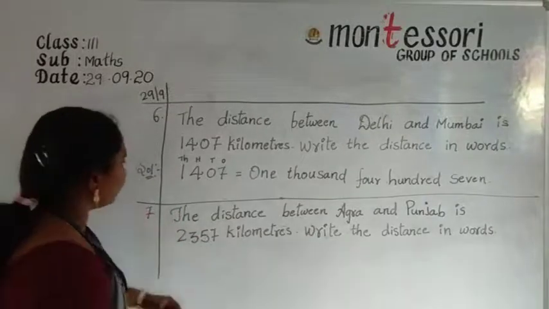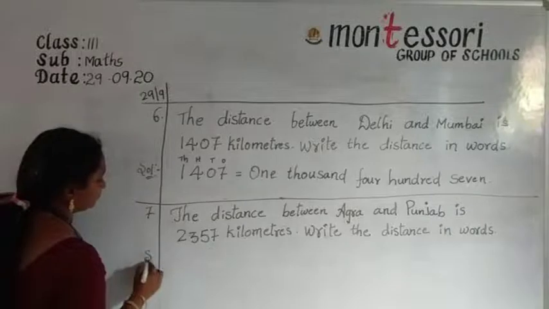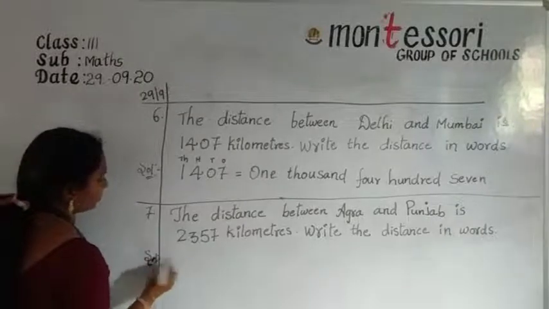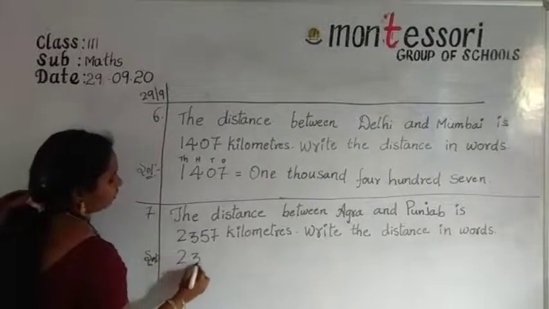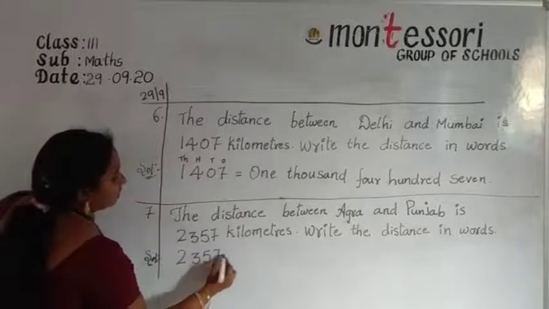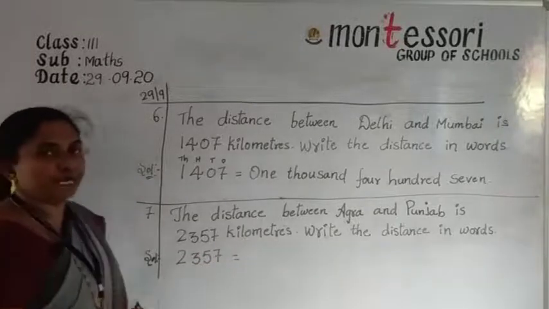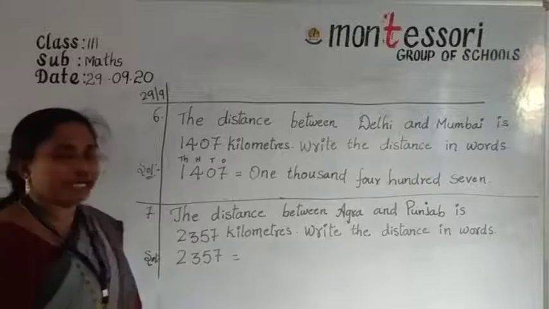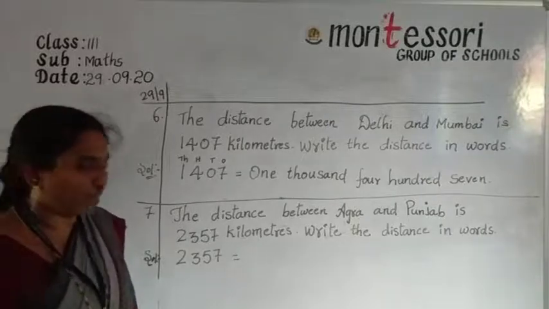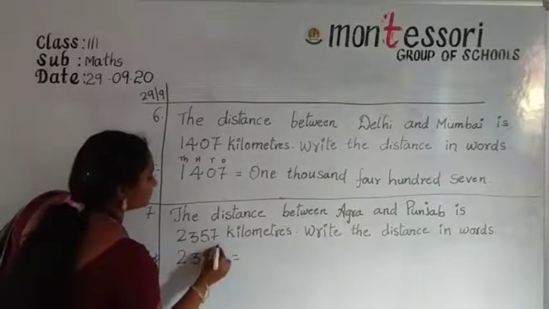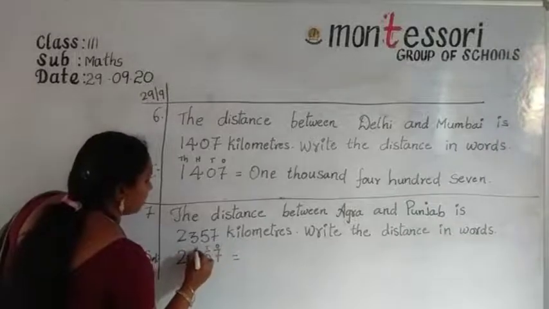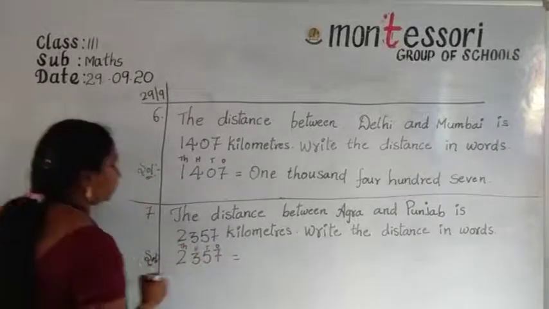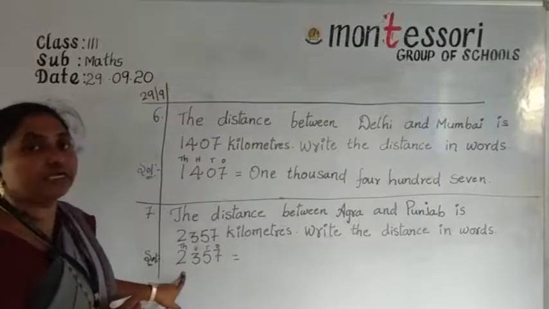So now the given number we can write first, and then write the number name. While writing the number name, first we write the place values: ones, tens, hundreds, thousands. In the thousands place, what is the number given here? 2.